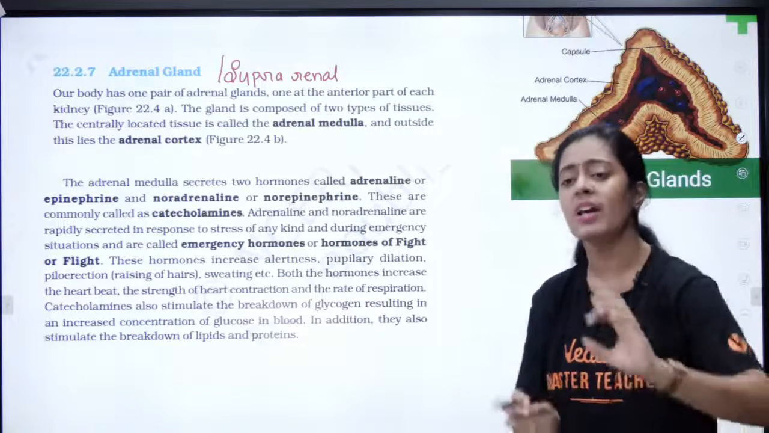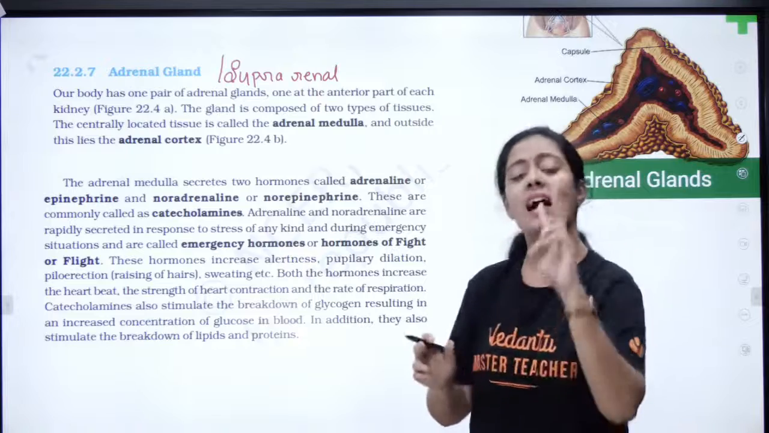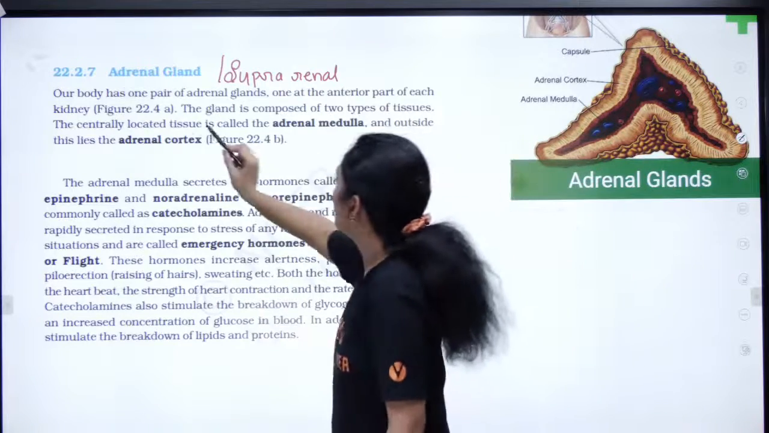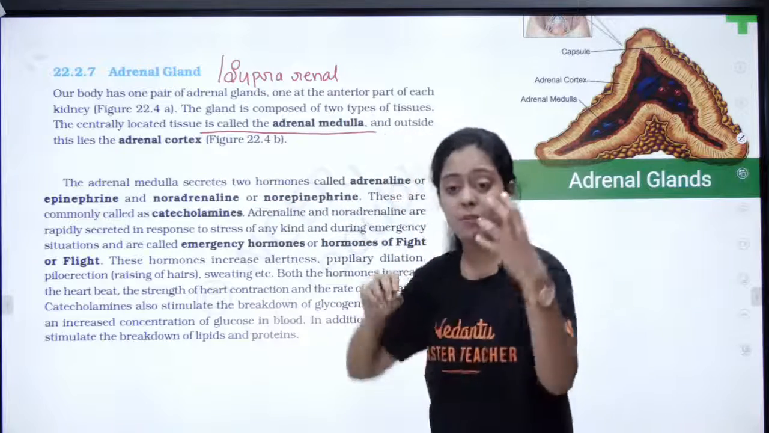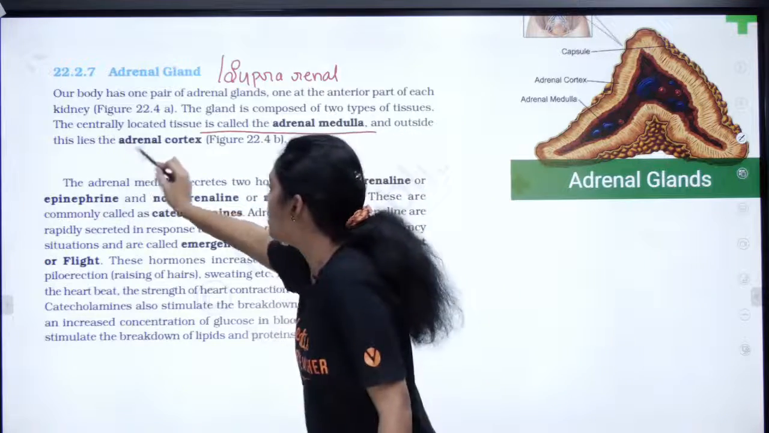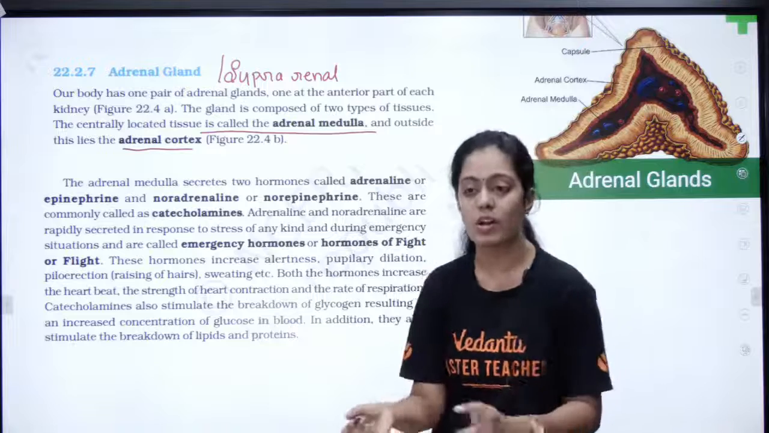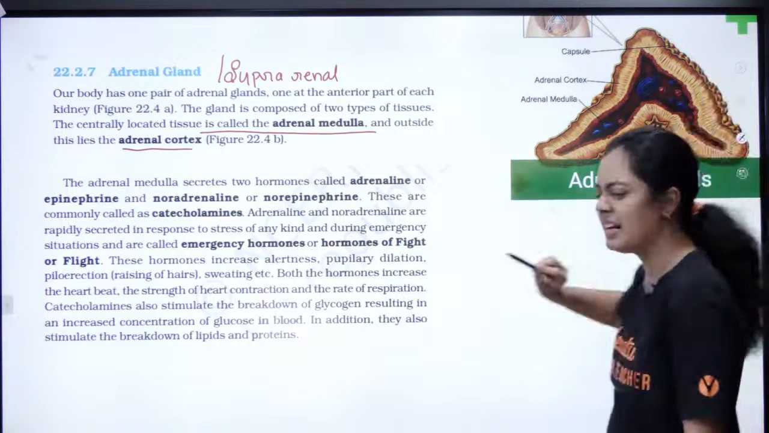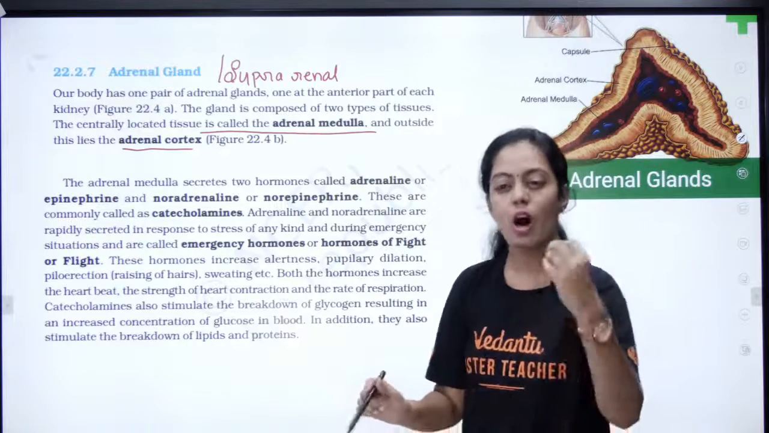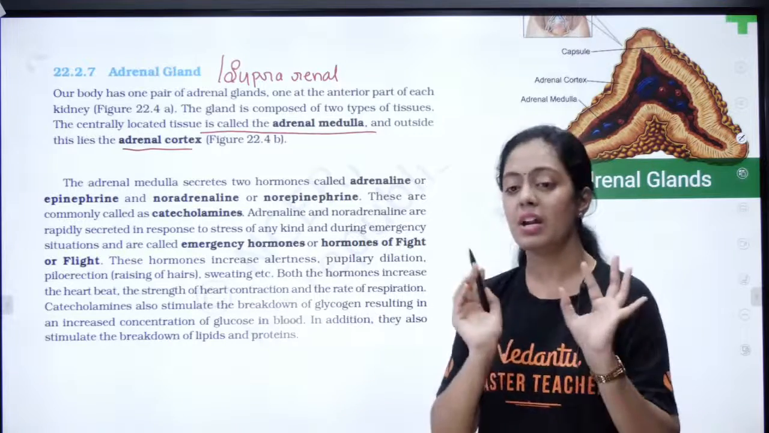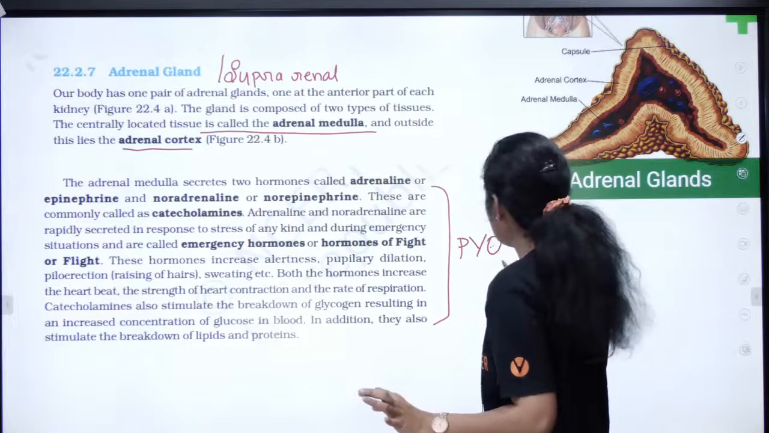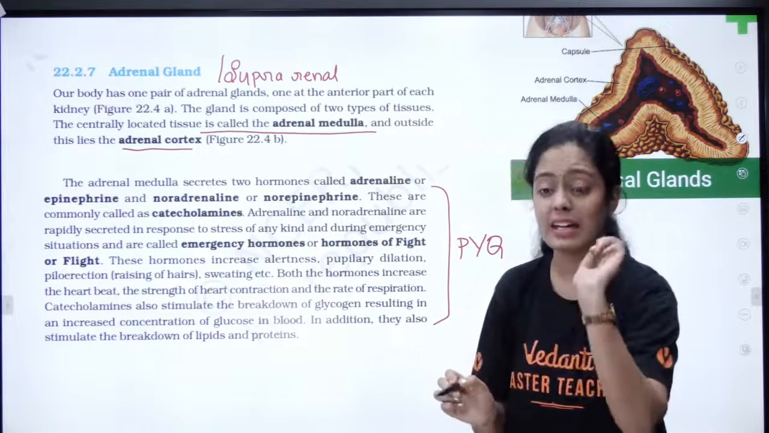Supra means above. So this adrenal gland has 2 important regions, pasangala. You have your centrally located medulla and your outer adrenal cortex. So the inner part is the medulla, and the outer part is the cortical region. It will always be the same: outer region is cortex, inner region is medulla. And this is also a very important PYQ. Listen to me very carefully.